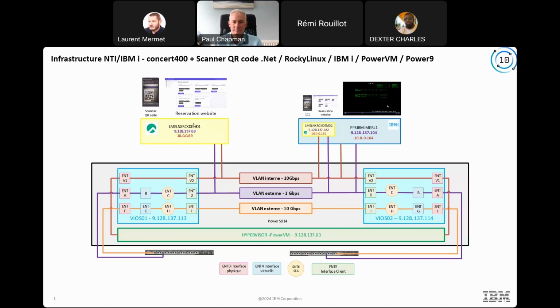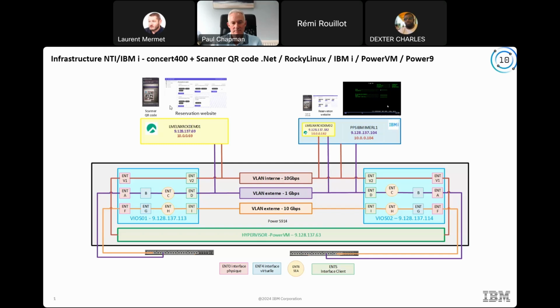The Linux on the left side is a standalone partition with Rocky, with 0.1 CPU and 4 gigabytes of memory, but it has 50 gigabytes of storage. It's the biggest one because we made the first test on this partition.